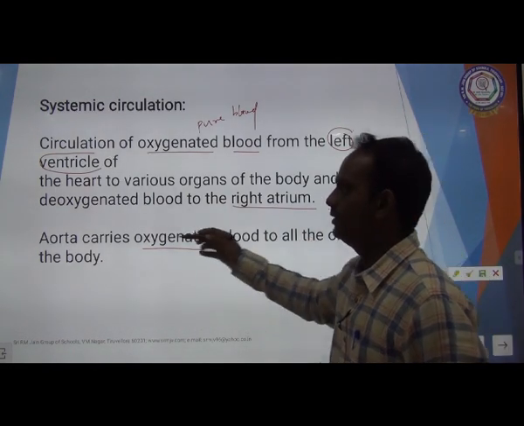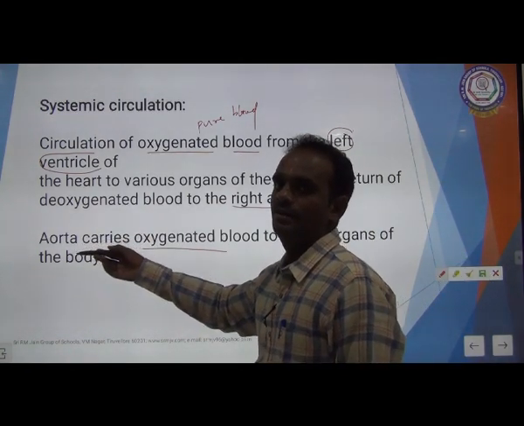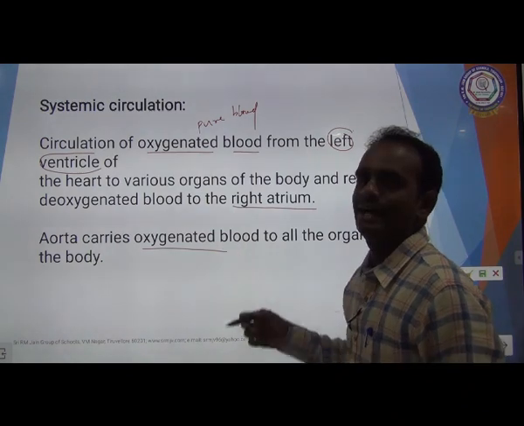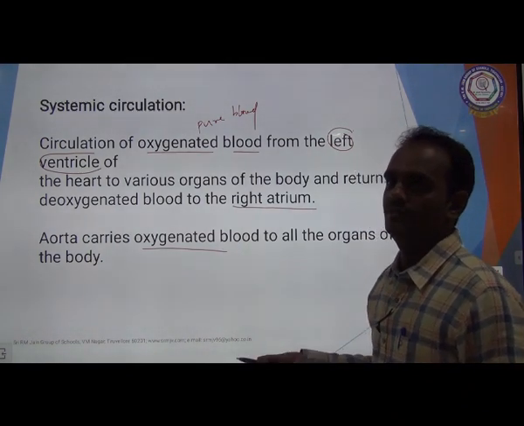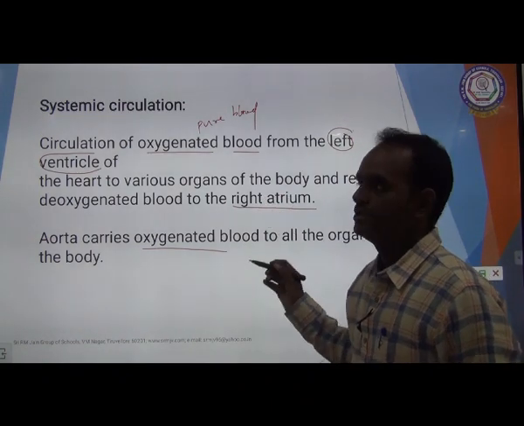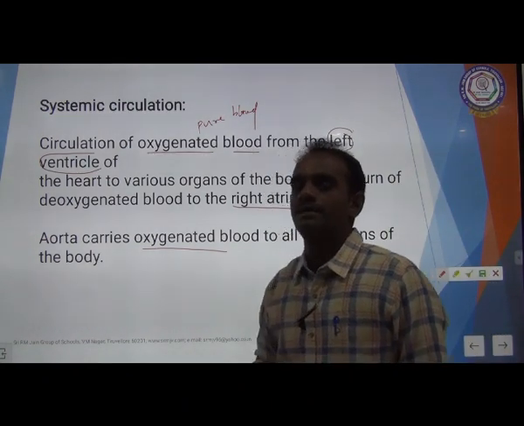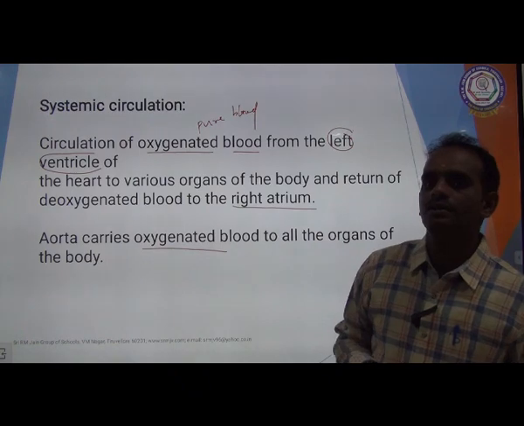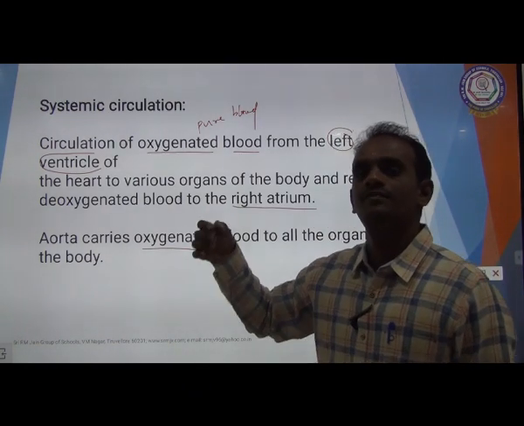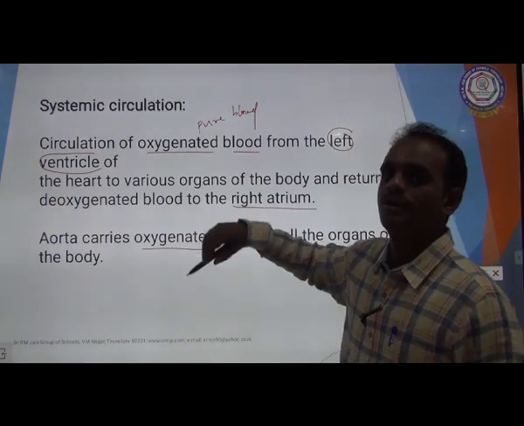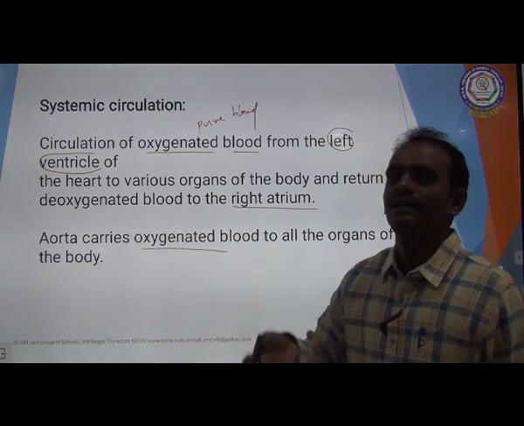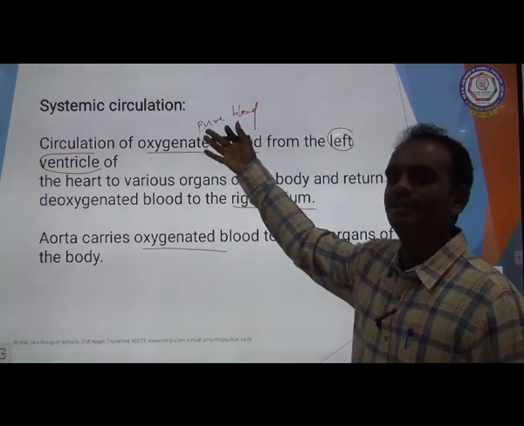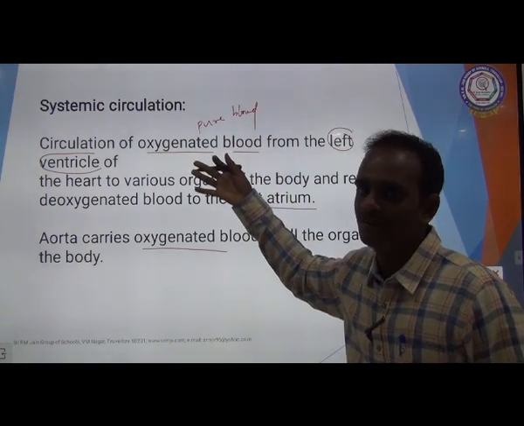So systemic circulation is the circulation of oxygenated blood from the left ventricle to all parts of the body and the return of deoxygenated blood to the right atrium. Clear?